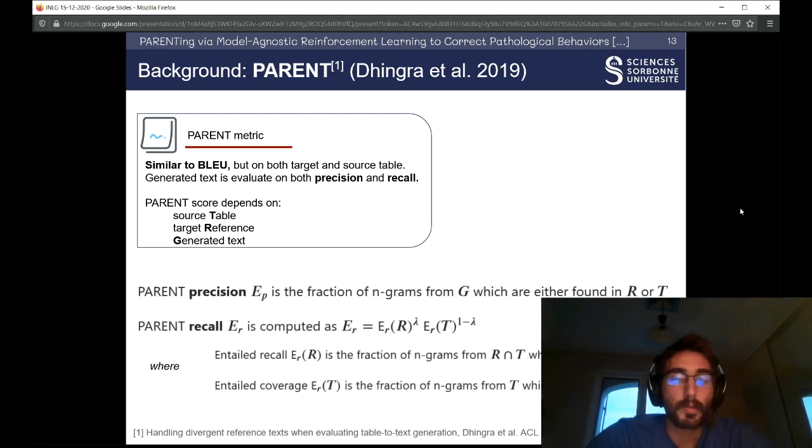The recall is more complicated and is the average of a recall and a coverage score, where the recall is the fraction of n-grams from both the reference and the table which are found in the generated text, and the coverage is simply the fraction of n-grams from the table which are found in the generated text.